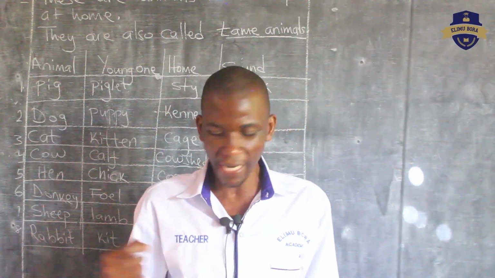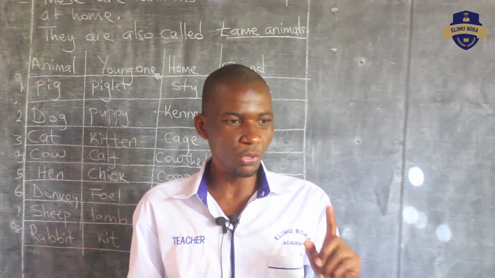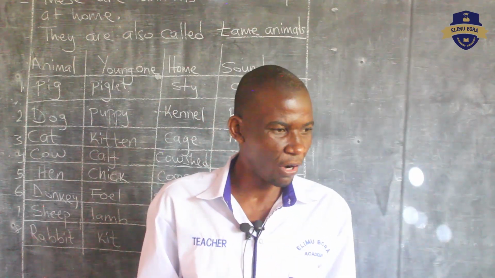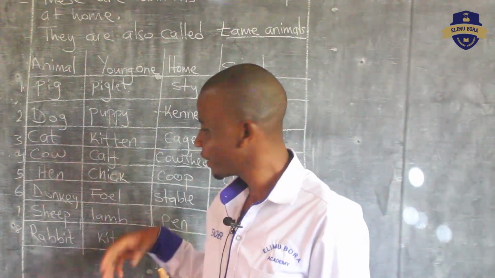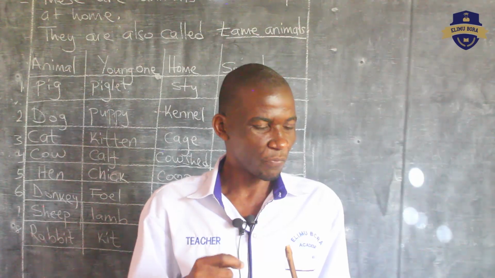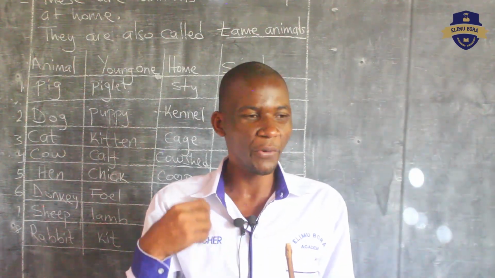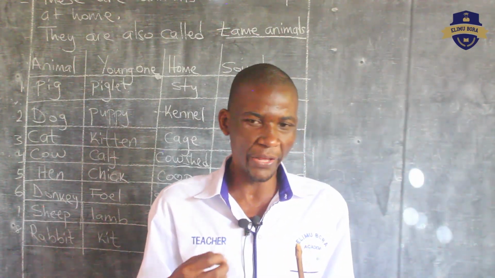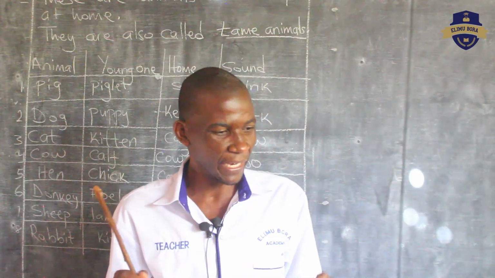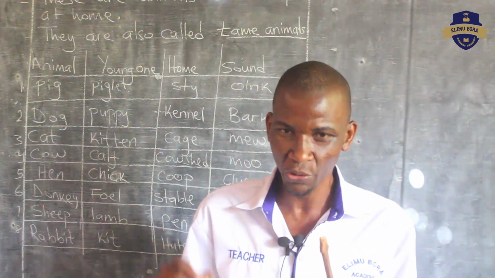Now in our next assignment, we want to choose one animal. After writing this, we choose one animal, we draw it, and we color it. That is the activity that we want to do today.